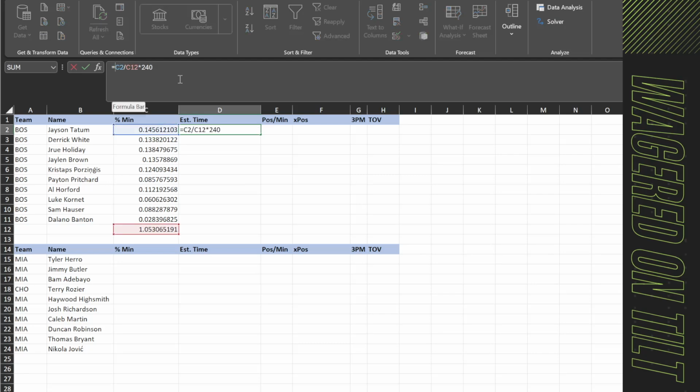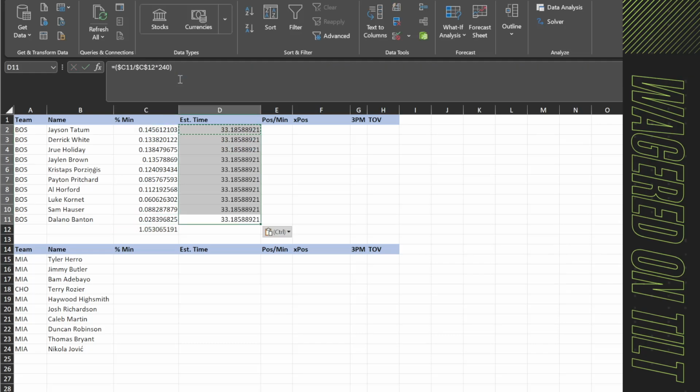So from here, let's do a couple of things. We're going to clean up our formula just a little bit. I'm going to lock on C and lock on C12. That way when I copy this formula and paste it, and then hit F9 to update it, we get all of the actual data. In here, you're going to notice that I can double check that this is accounting for all 240 minutes of available court time. Let's go ahead and evaluate that.